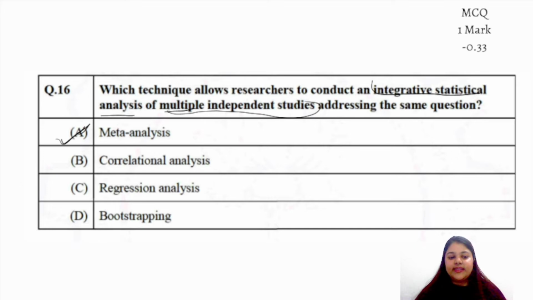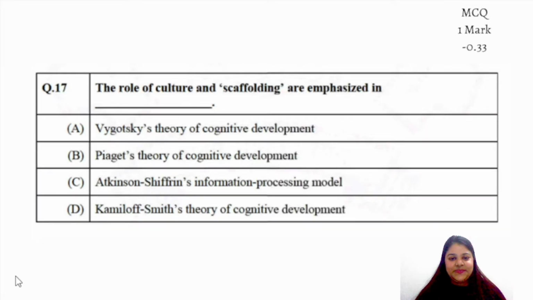Well done to all of you who have answered correctly. Moving on to the next question. Right, it is based in Vygotsky's theory of cognitive development, where he talked about the importance of culture, ZPD, zone of proximal development, and scaffolding.